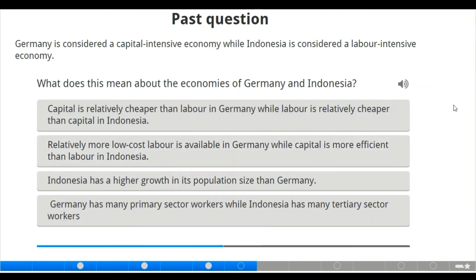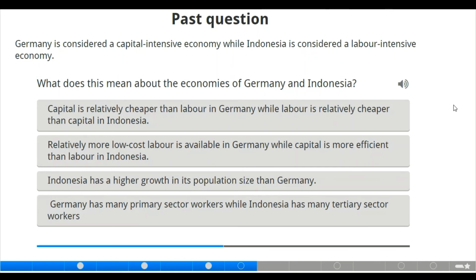We also have a past question here. Germany is considered a capital intensive economy, while Indonesia is considered a labor intensive economy. What does it mean about the economies of Germany and Indonesia? Now, capital is relatively cheaper than labor in Germany, while labor is relatively cheaper than capital in Indonesia.